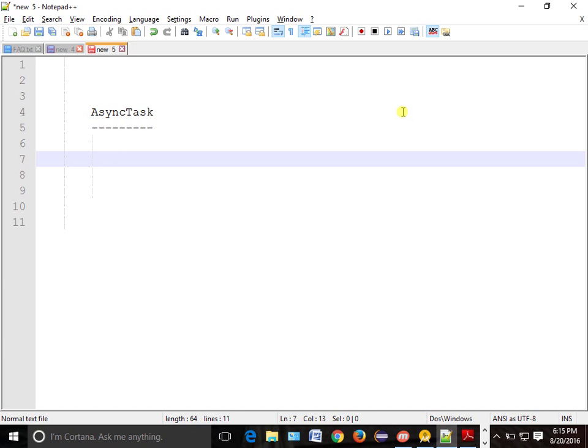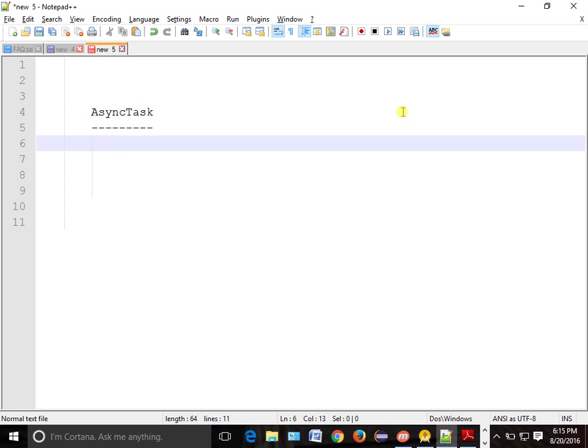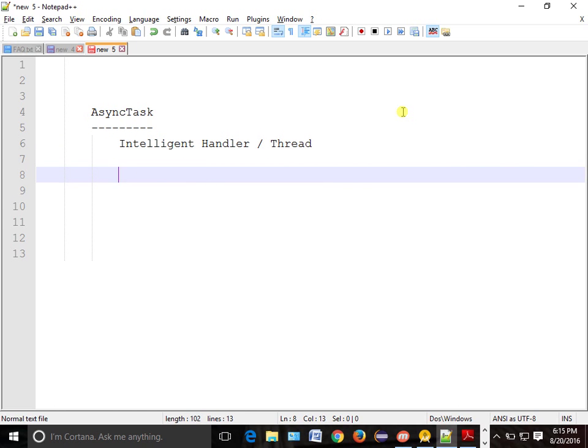AsyncTask, if you remember, we have already seen. What is an AsyncTask? It is an intelligent handler, or you can say an intelligent thread. As we have already discussed, there are 3 ways to work with threads.